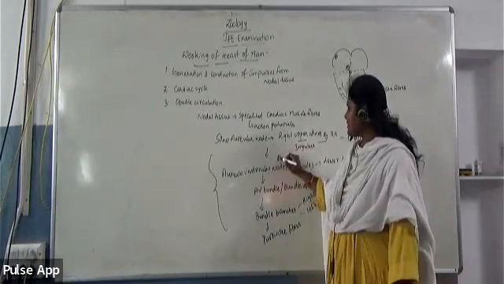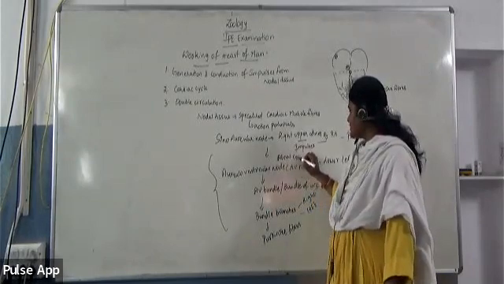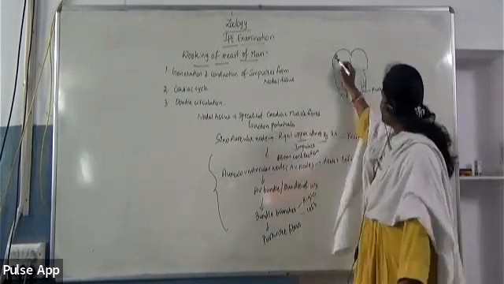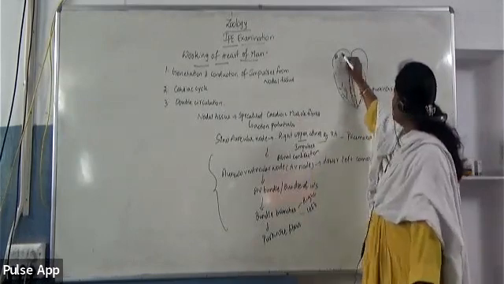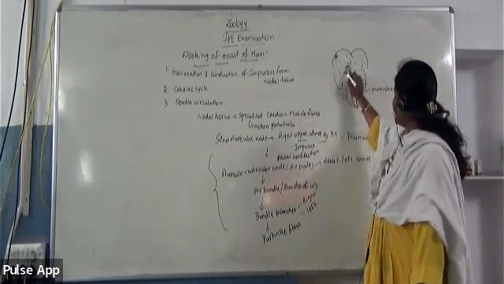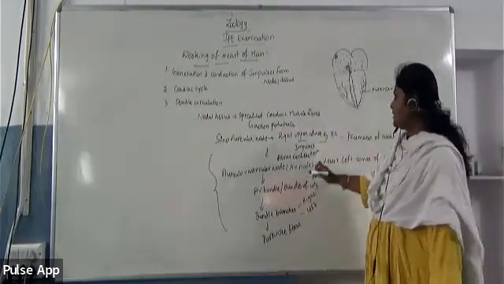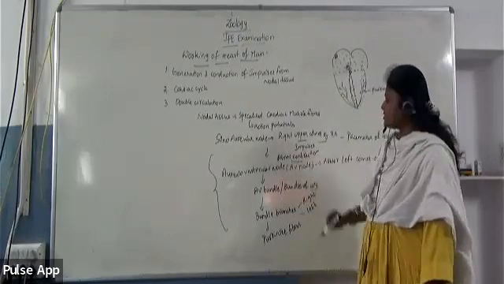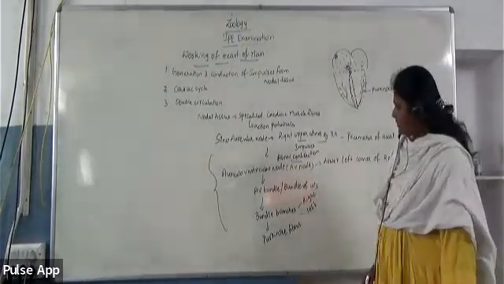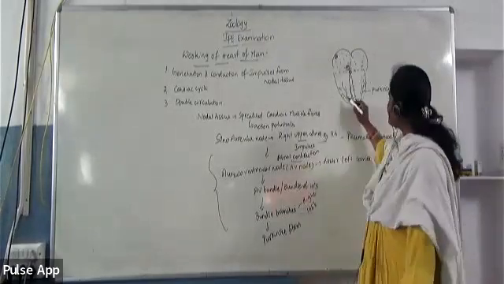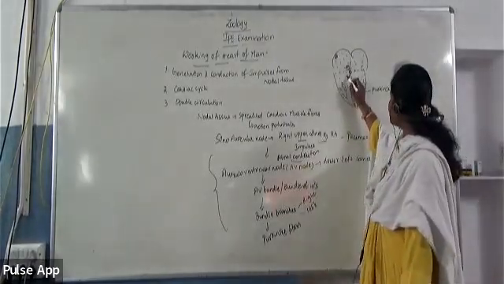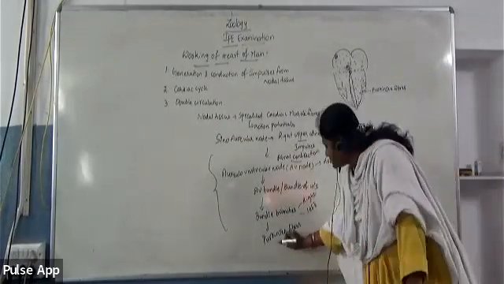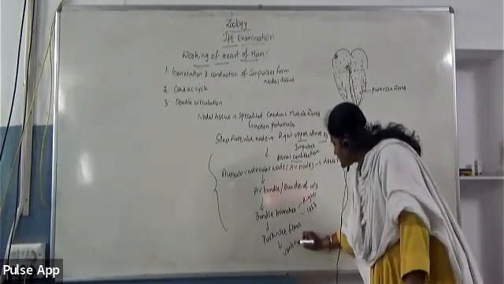Whenever the action potentials pass from the SA node to the AV node, first of all, this is responsible for causing atrial contraction. That means the impulses generated from the SA node pass completely throughout the atria and then to the AV bundle. So before they pass to the AV node, it is responsible for generating atrial contraction. And finally, through the Purkinje fibers, the impulses will be transferred throughout the ventricles, resulting in ventricular contraction.